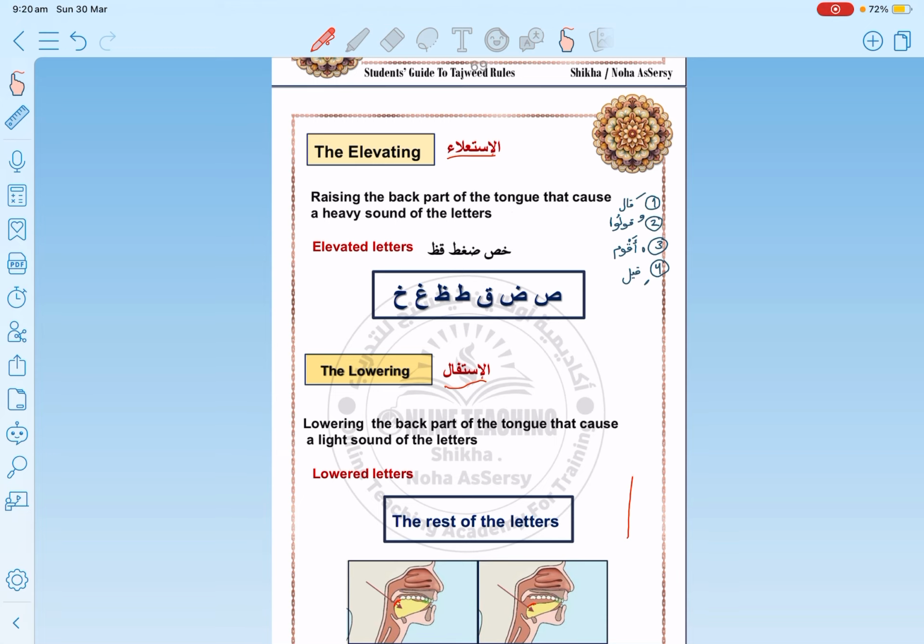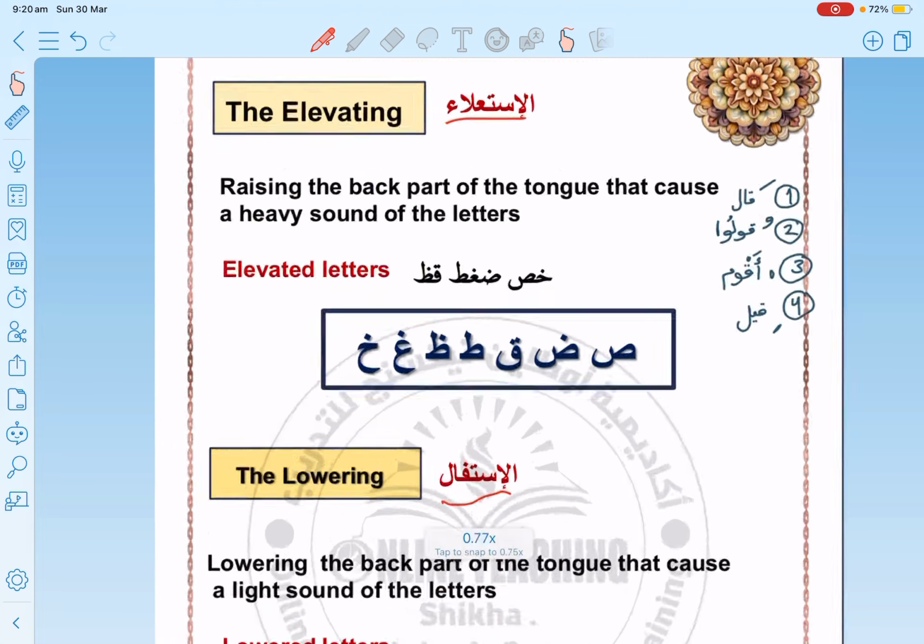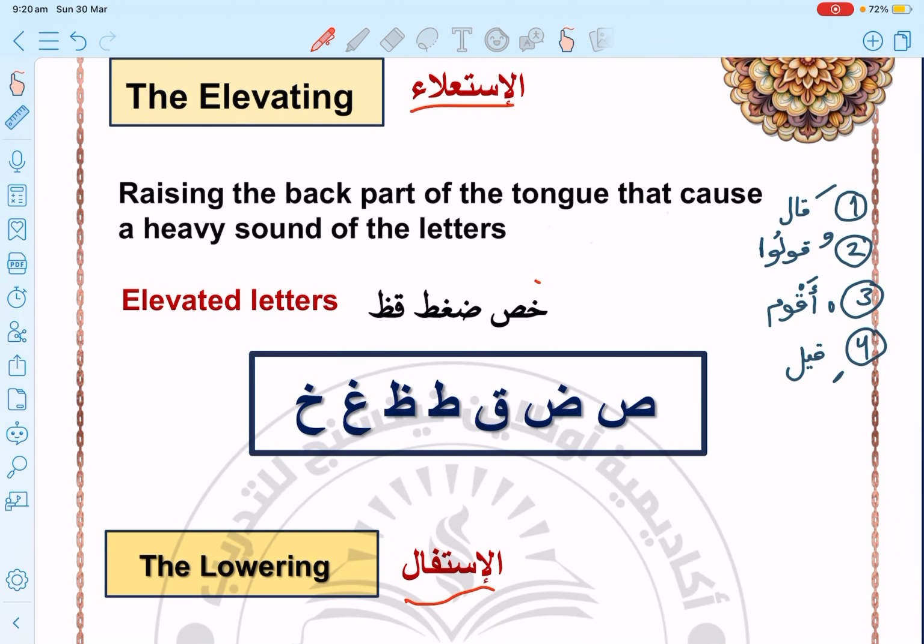حروف الاستعلاء, they are 7 letters which are gathered in خص ضغط قظ. These are the elevated letters, or حروف الاستعلاء, خص ضغط قظ. Okay, so whenever we pronounce these 7 letters, we pronounce them in a heavy way, with elevating the back of the tongue and putting pressure on the roof of the mouth.